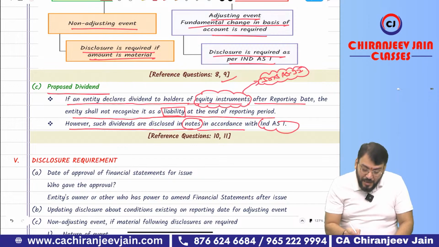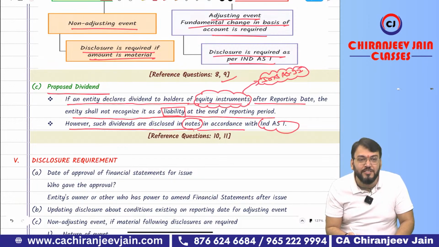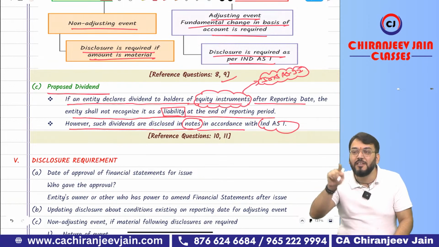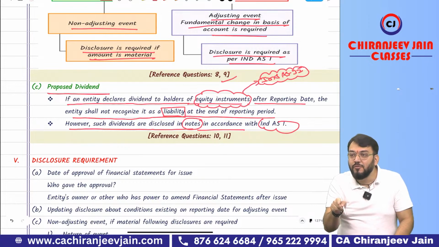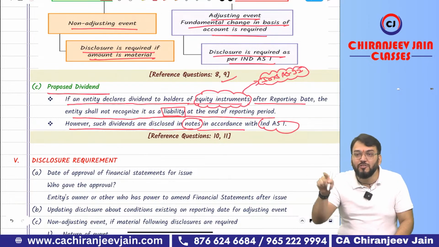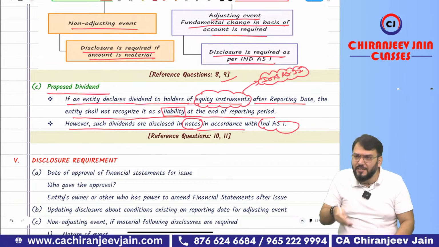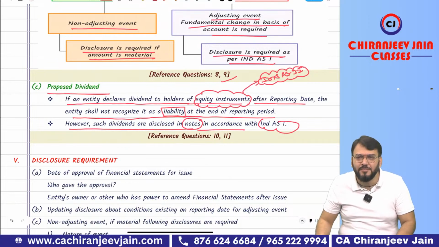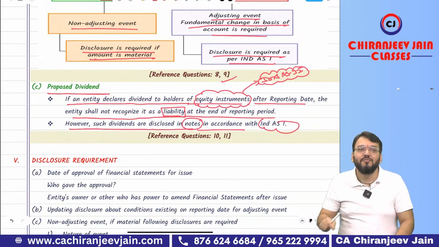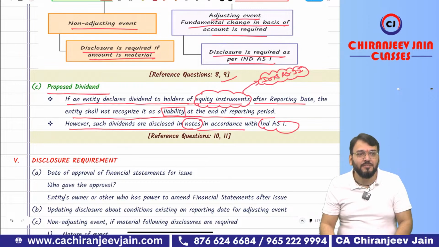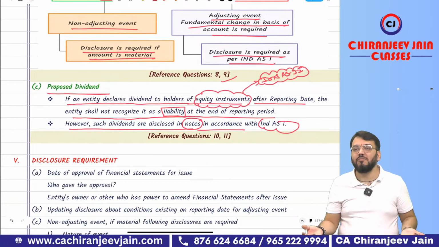Okay, one second. I am asking whether it will be disclosed as a contingent liability. Contingent liabilities are present obligations arising from a past event which are not recognized, either because an outflow of resources is not probable or a reliable estimation cannot be made. So there is no present obligation. Second, it can be a possible obligation. Whether there is any possible obligation? Yes or no?